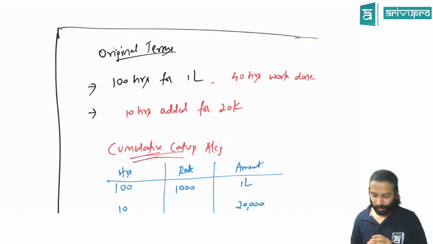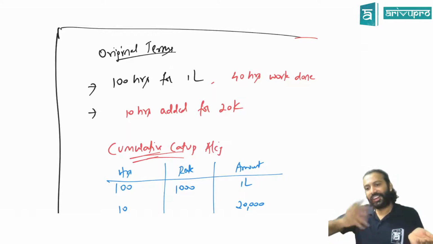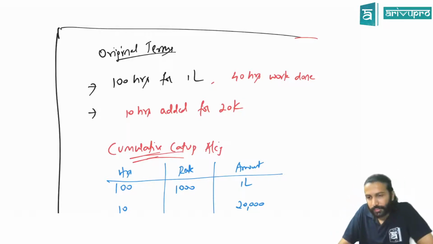Fine. Because in the modification also there are two sectors. No, you forgot the chart. One, if it is for distinct goods or service, then what do you do? Cancel the old contract, bring in a new one. That accounting you have to do. If it is else, you'll have to do this accounting. Cumulative catch-up accounting is done there. It is not distinct goods. Because if you bring in new goods, distinct means separate goods, no? So if it is distinct goods, then you do slightly different accounting. So else means just a modification of the old goods. Distinct means new, sir. New separate goods or service, like that.